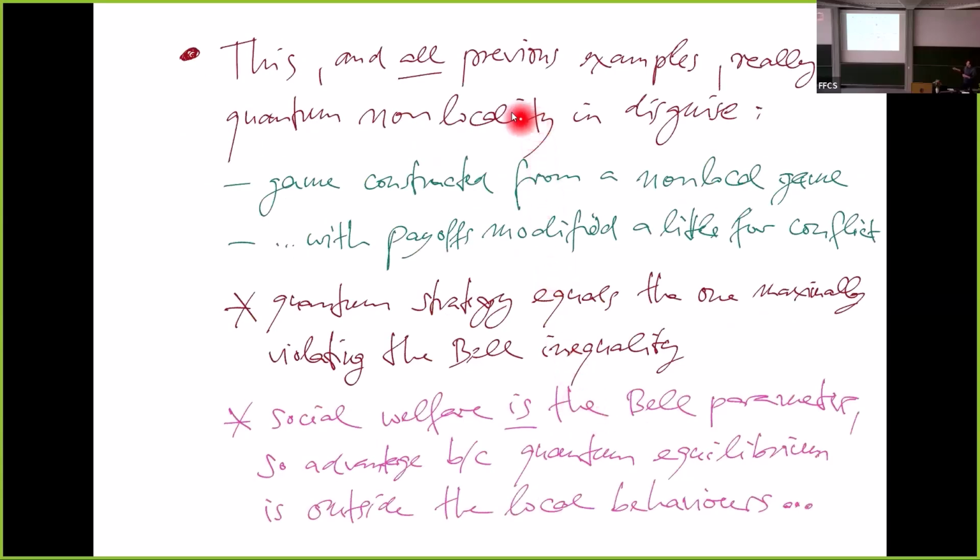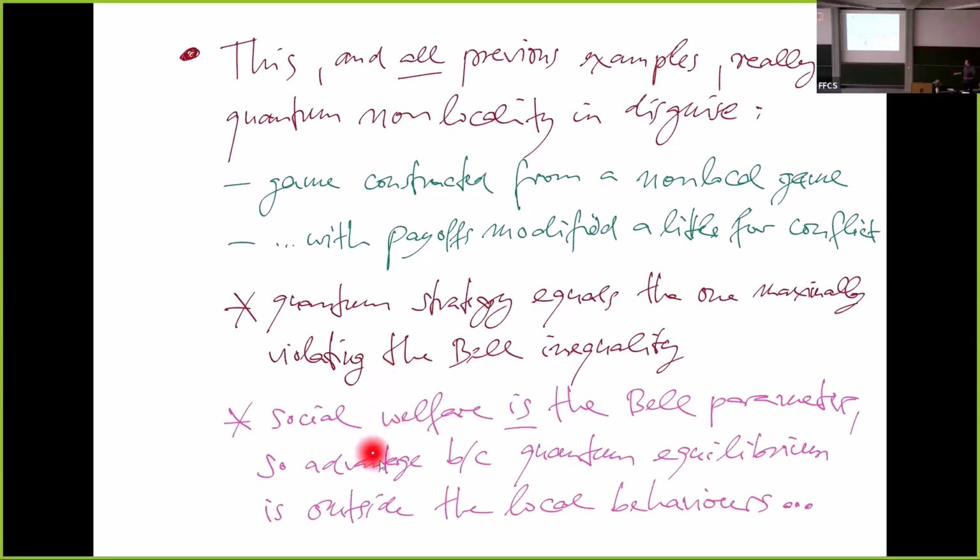The criticism is that all of those previous examples are basically just quantum non-locality in disguise. We just constructed from a non-local game, and the payoff is just modified from the common payoff. The quantum strategy is equal to the one that we had from the optimal violation of the Bell inequality.